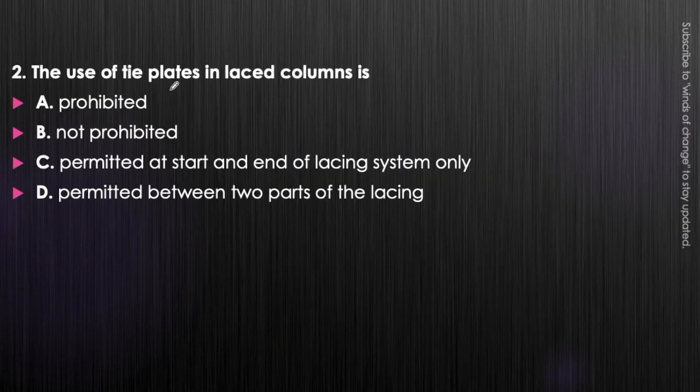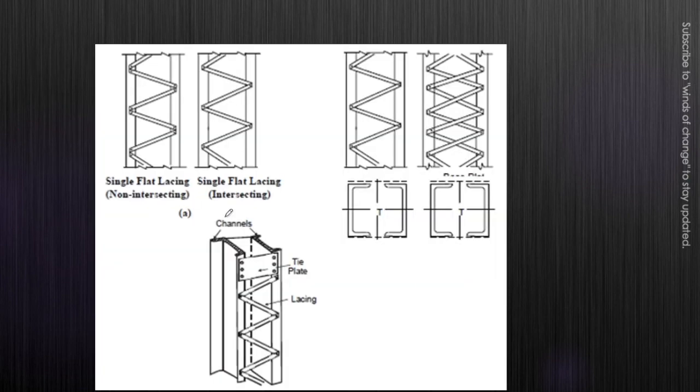The use of tie plates in laced column is prohibited, not prohibited, permitted at the start and end of the lacing system only, or permitted between two parts of the lacing. Just think about where we provide the tie plate in laced column. Are these prohibited? No, there is no restriction on prohibition or non-prohibition. So only one thing will be correct: it is permitted at start and end of the lacing system only, that is option C. You can see here that in the starting of this lacing system the tie plate is provided. In the starting and end only it will be provided. This cannot be provided in the middle portion.